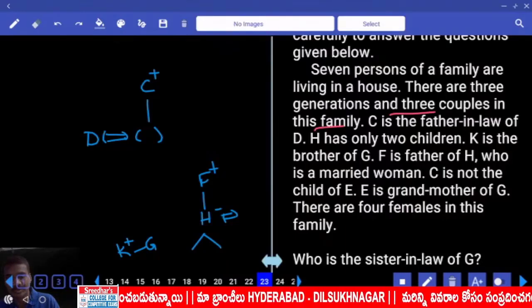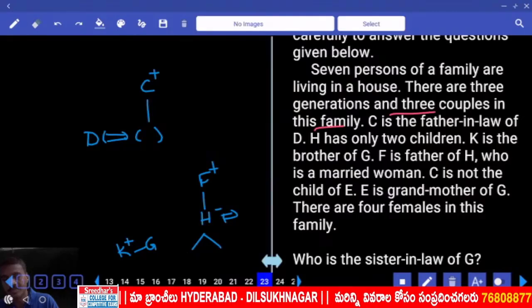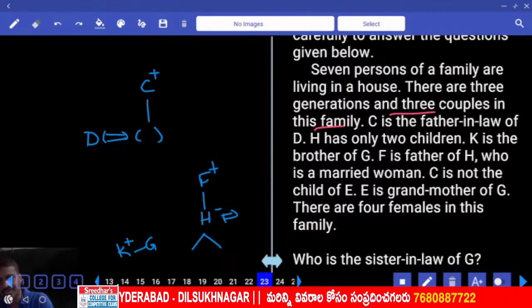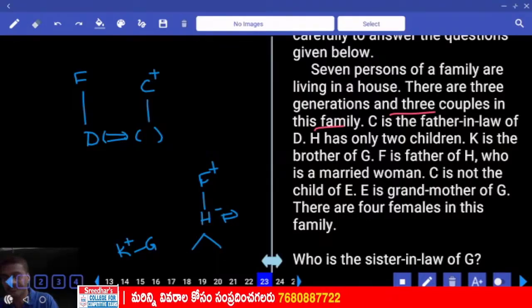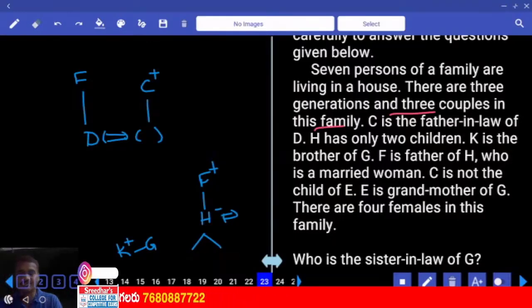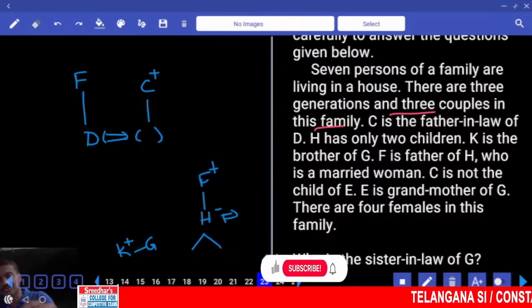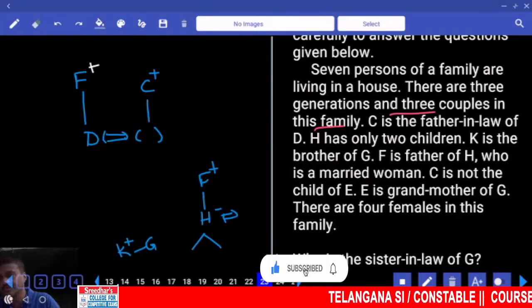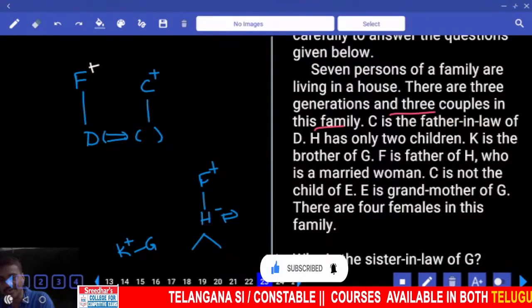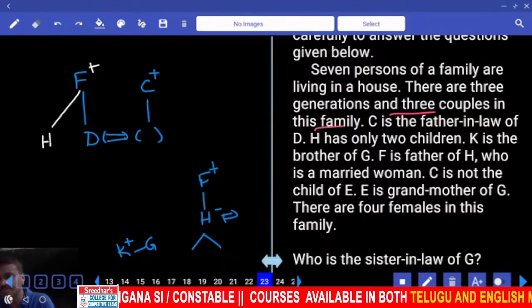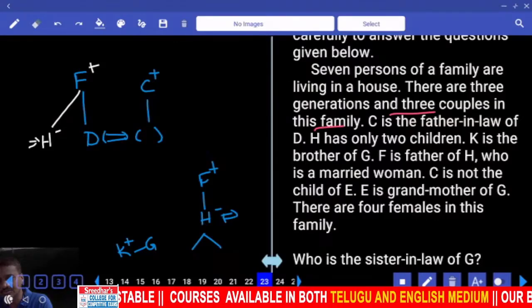And this H is married to whom? Now C is here, and F. Can you take F at this place? Can you take F like this or not? Possible or not possible? Possible. I'm not ensuring this one, just asking you whether it's possible or not. If F is here, F is having how many children? 2 children. Now one is D, the other one can be H like this. Is it possible? Now if H is here, H is married to someone else.